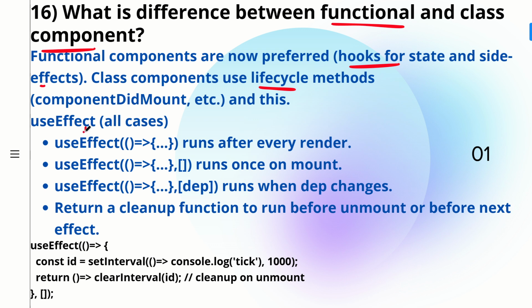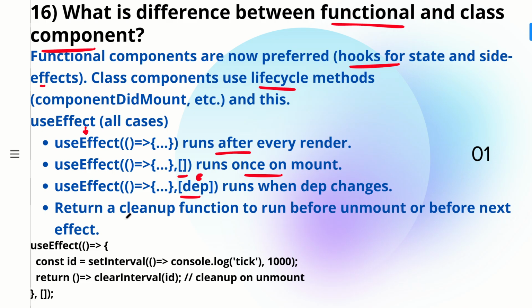For that we have the useEffect hook. We write useEffect, then the first parameter is your callback function, and the next is optional, so you can give an array. If you're not giving any second parameter, that is the dependency array that says when to rerun this side effect block, then it is going to run on every render of your component. If you give an empty dependency array, this will run only once, when your component is mounting. And if you write a dependency, for example if the count changes, then only will this block of code rerun, on the dependency change.